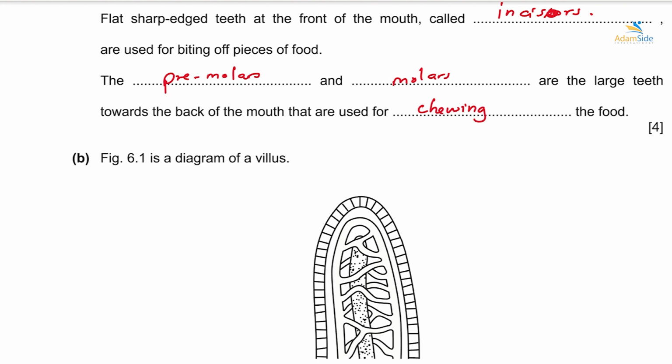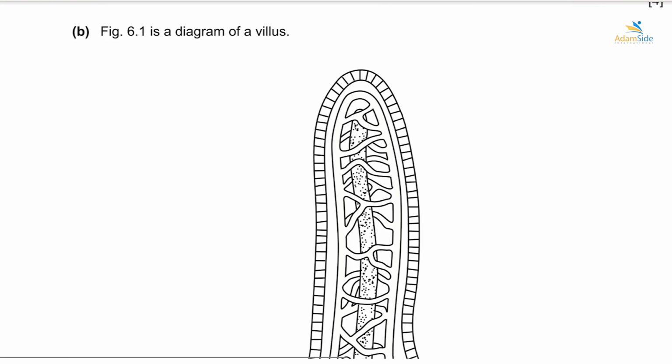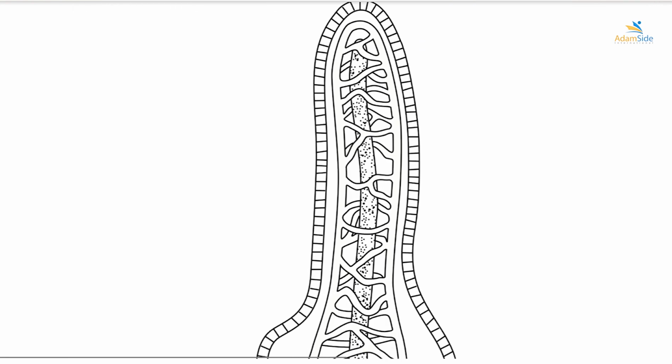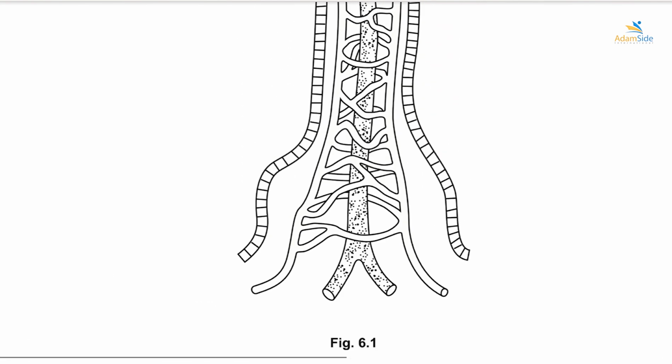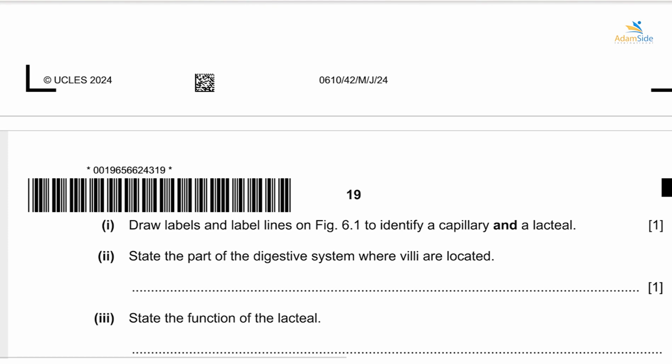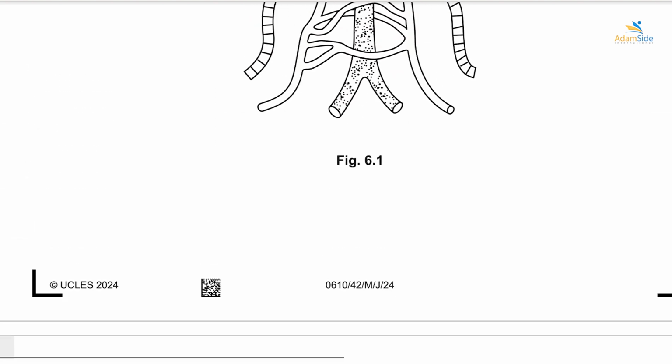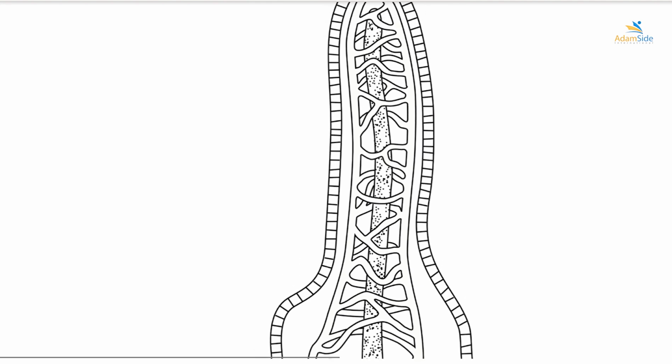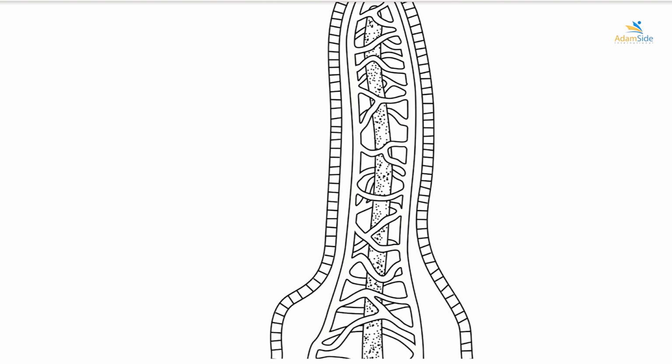Draw label lines on Figure 6.1 to identify a capillary and a lacteal. The lacteal is the central part here. Then we have to name the capillary also.